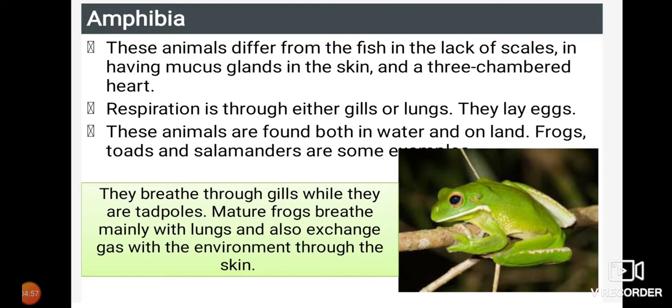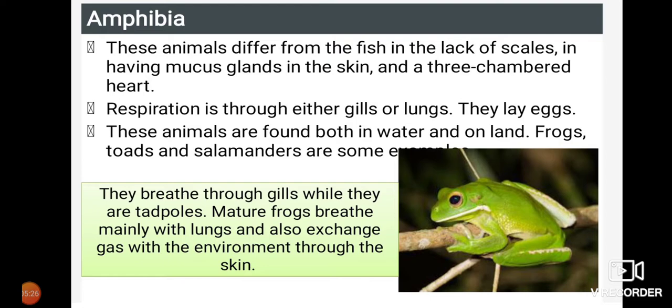And fishes have a two chambered heart, whereas when you come to the amphibia, all the amphibians have how many chambers of heart? That is a three chambered heart. Here also there is no separation of oxygenated and deoxygenated blood. If there is no separation of oxygenated and deoxygenated blood, can we directly say these organisms are warm blooded? No, they are cold blooded organisms.